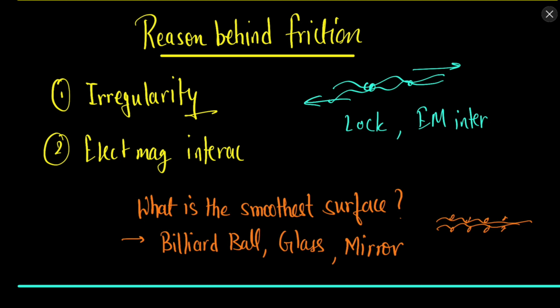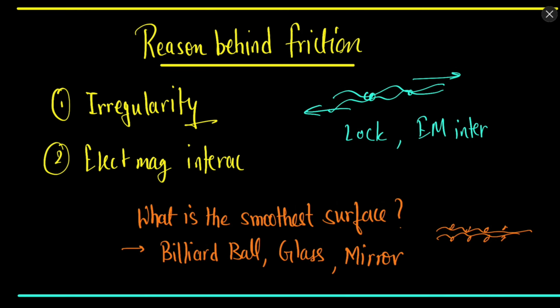If the irregularities are more, that is, if the surfaces are quite rough, then the friction is usually more, and if the surfaces are less rough, or a bit smoother, then the friction is very less. So this is the reason behind friction.